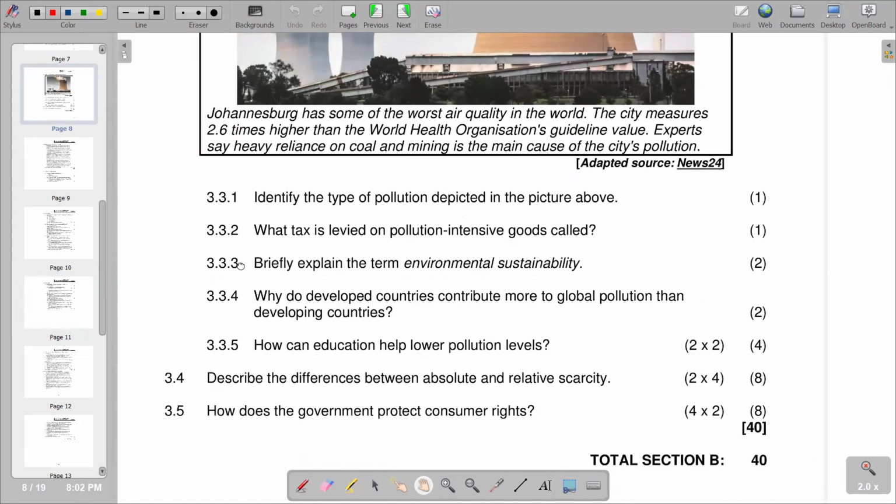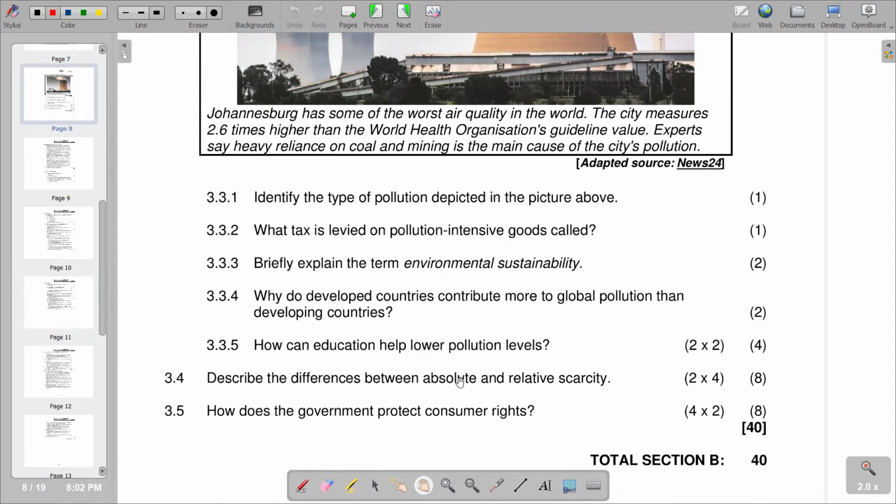Then you go to 3.4, describe the differences between absolute and relative scarcity. So the difference that is there is on the quantity of the resources that are leading to scarcity. So we are saying on absolute scarcity, the quantity is low of the resources. We have got low quantity of resources that cannot meet the demands.